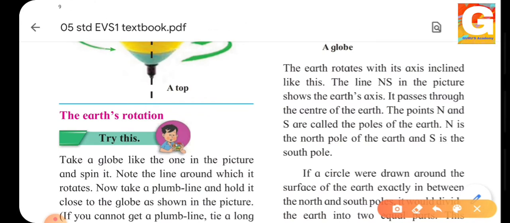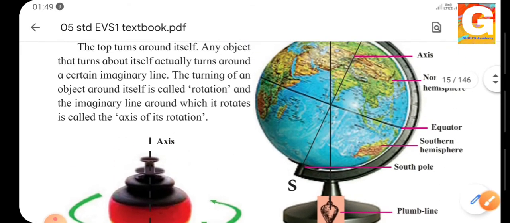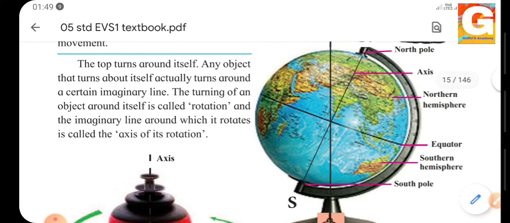Now we will see what is Earth's rotation. Take a globe like the one in the picture and spin it. Note the line around which it rotates. See, this is the globe. We all know the globe. We have seen it in our school. And what we have to do? We have to rotate it.